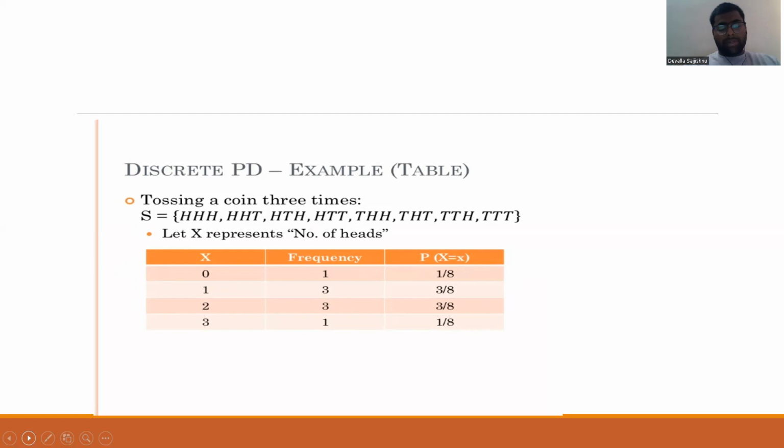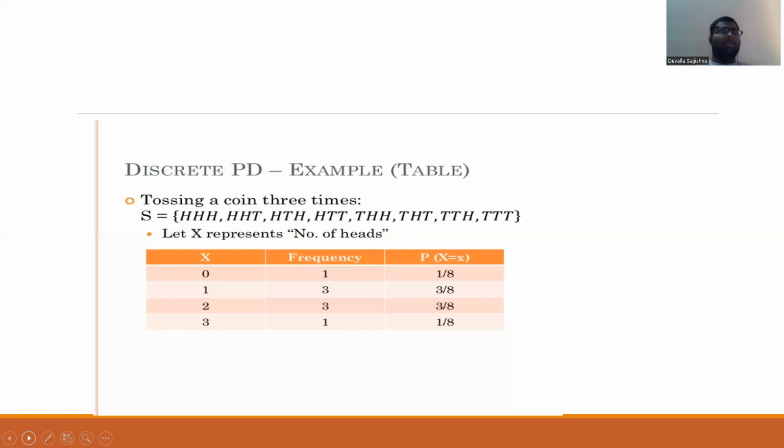The sample space: we get 3 heads, then 2 heads and one tail, then head, tail, head, then tail, tail, head, and so on.